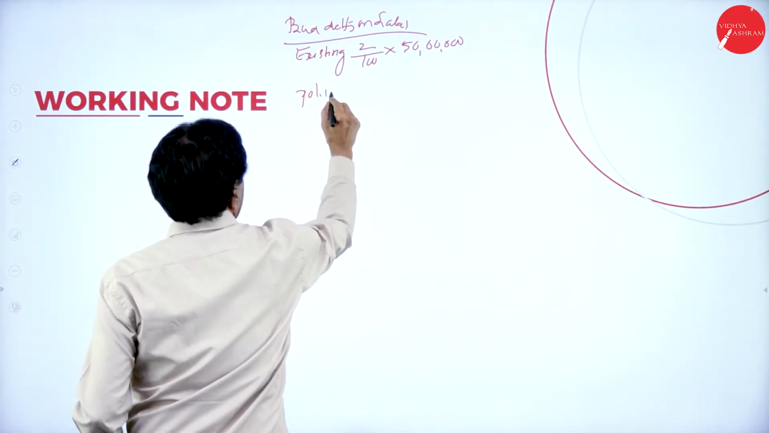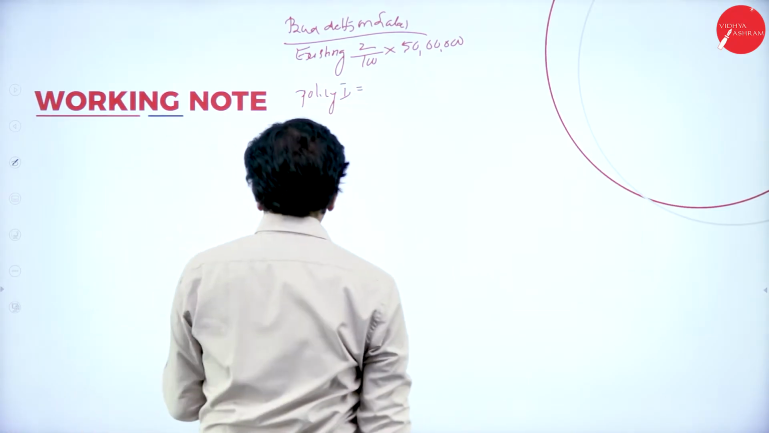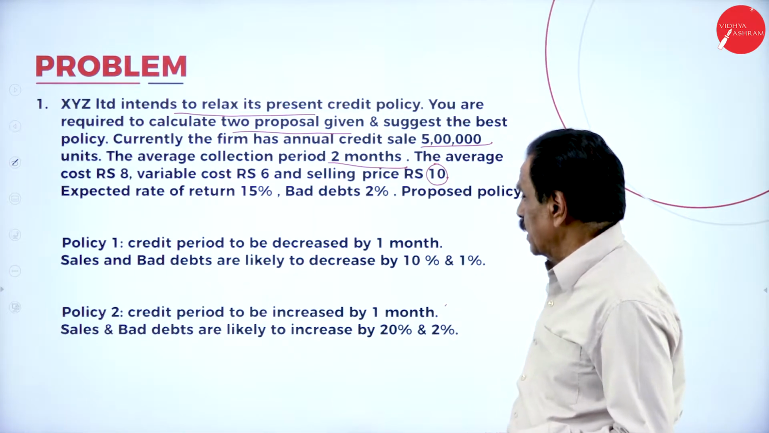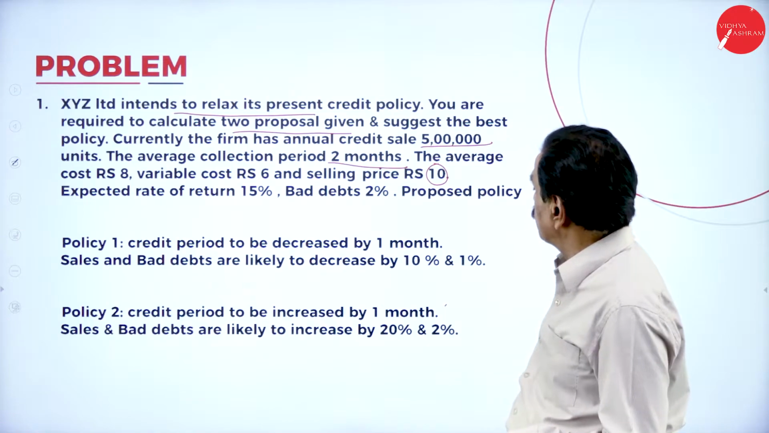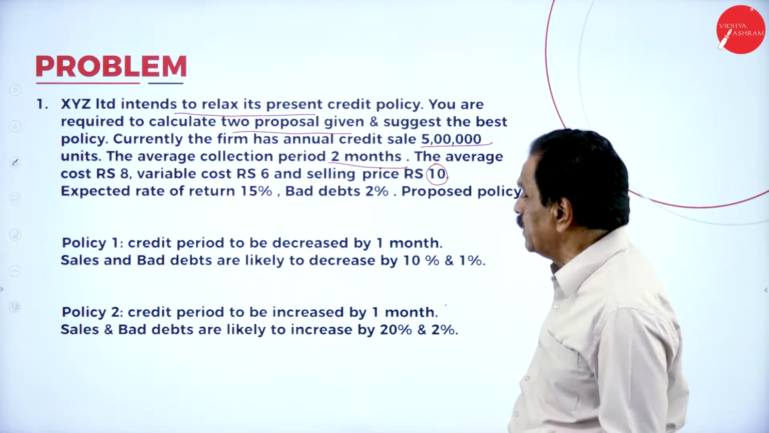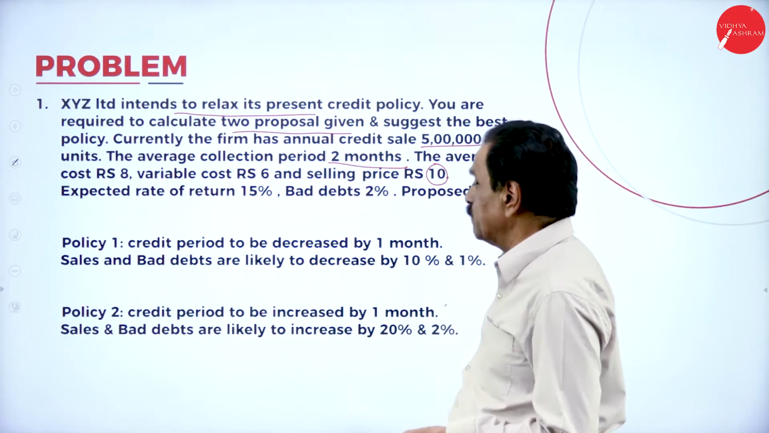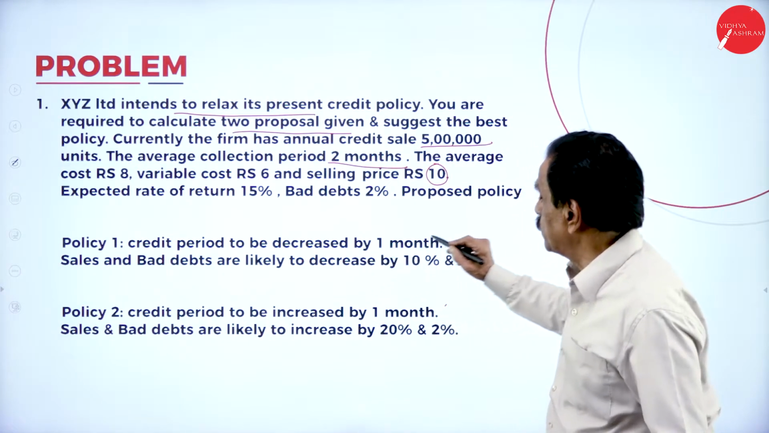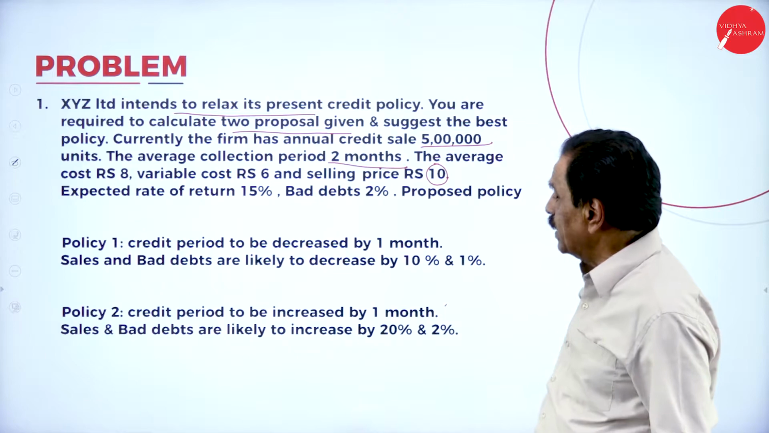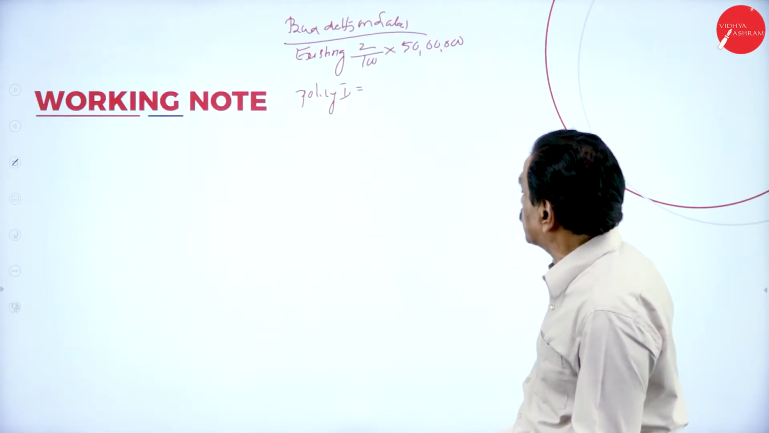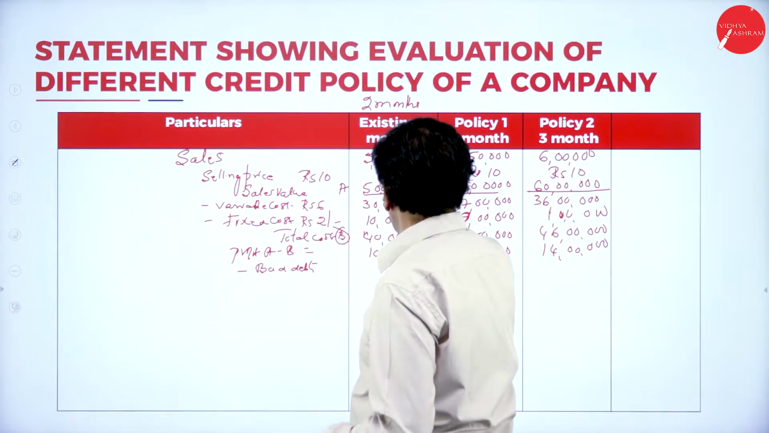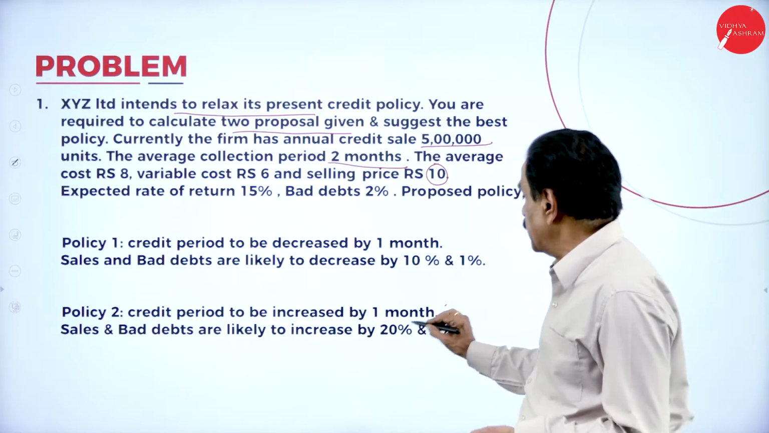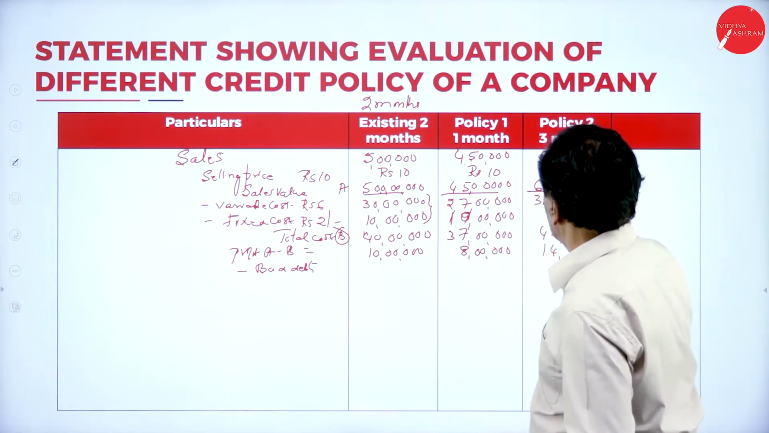Policy 1. What's the percentage? Credit period is increased by 1 month. Sales increase by 10%, and bad debt is likely to decrease by 1%. Present is 2, decreased by 1%. Policy 1, carefully you have to do. Credit period to be decreased by 1 month. Sales and bad debts are likely to decrease by 10%. So 10% of 50 lakh is 5 lakh. Then the last one, increase by 20%. 20% means 10 lakh, correct?